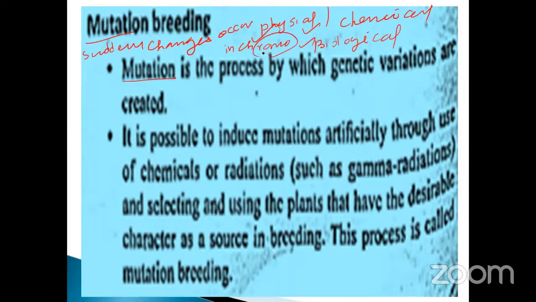When a change occurs at the chromosomal level, it may be transferred from one generation to another generation. So that is very, very important.